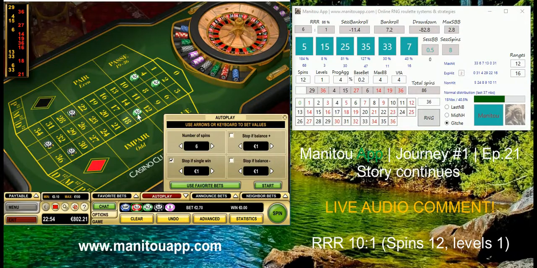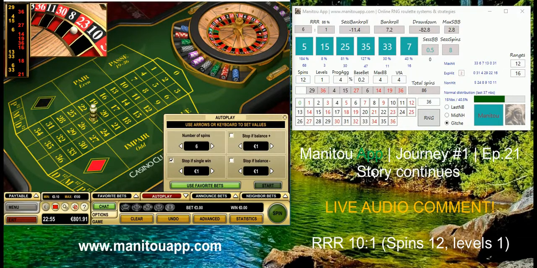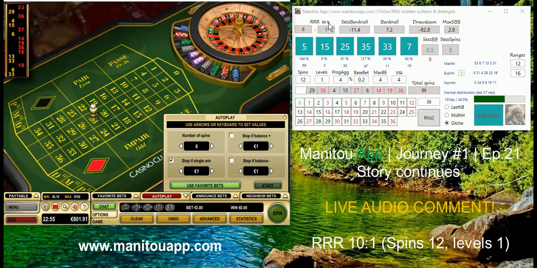And I'd like to mention that currently I'm playing only 12 spins, so do not expect that you will always win, and your risk ratio will be 100%. We are playing only 12 spins and we are going to hit as much as we can.